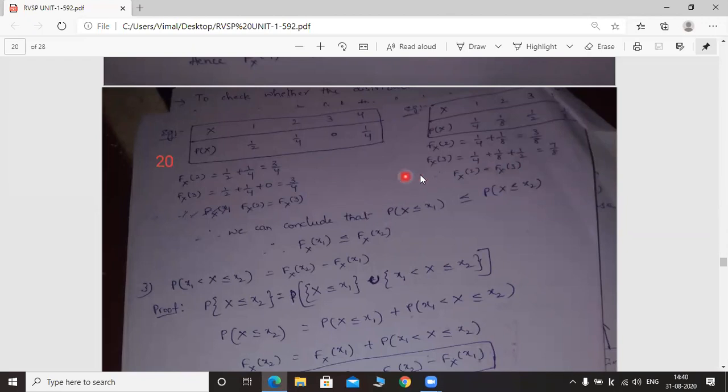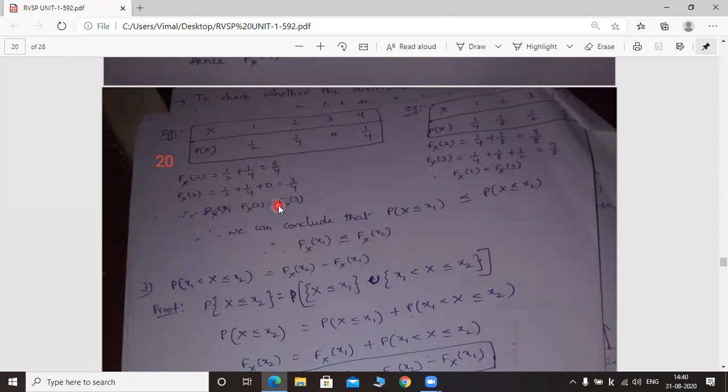So for the two different examples, we have proven two statements. So combine this: capital Fx of x1 is less than or equal to capital Fx of x2, isn't it? In the first case, both are equal. In the second case, capital Fx of 2 is less than capital Fx of 3. So by combining these two, you will get like this. What are the values of x1 and x2? x1 is 2, x2 is 3.